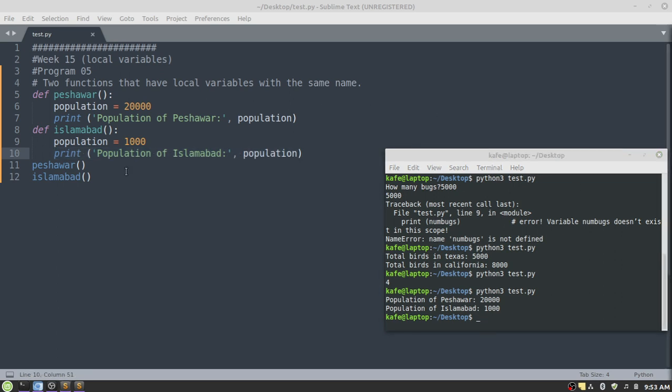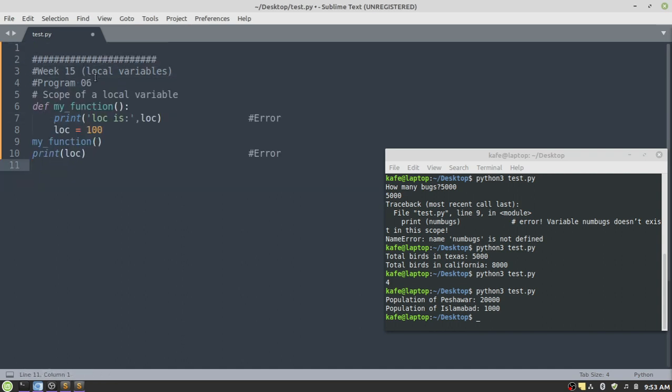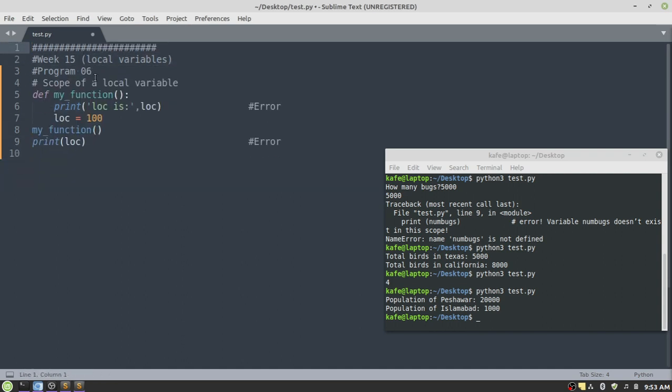Okay, after understanding this concept, let us move to another concept, also about the local variable, the scope. As you remember, we can access a local variable within the function in which it is defined, but we cannot access the variable from outside the body of the function in which it is defined. That was the first lesson that we learned in the theory class.